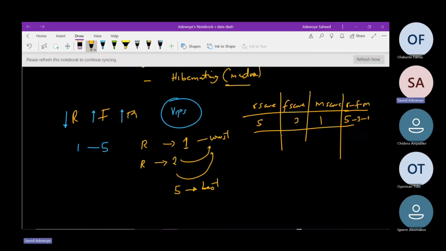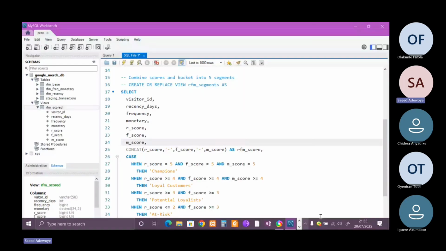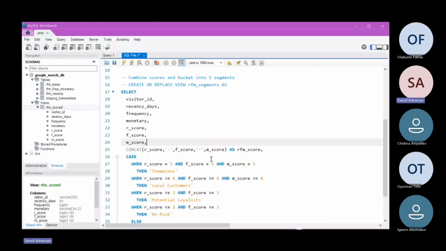So that whenever we're using our if-else statement, that is our case when statement, we're able to segment these customers. Any customer that has this kind of habit should be classed under, let's say, champion, or it should be classed under, let's say, loyal customer and the likes. Please, are we clear with that line of query? Yes, sir. All right. So that's what this particular line of query is doing.